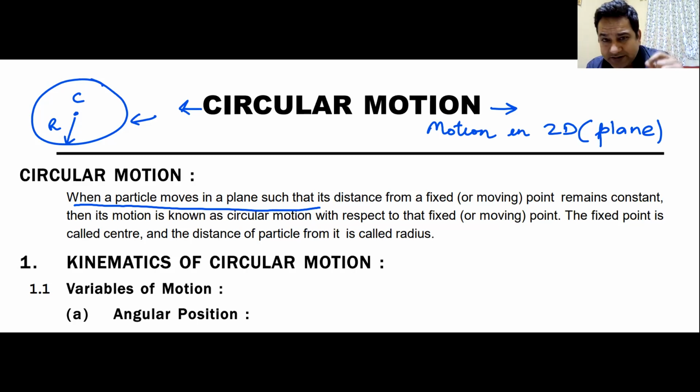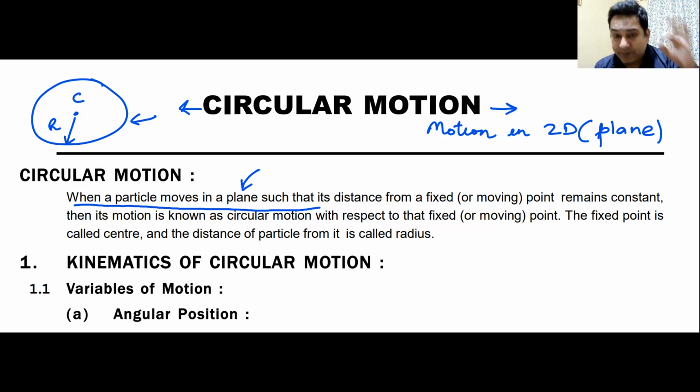Now that fixed point is known as the center of the circle, and that fixed distance is known as the radius of the circle. So if any body or any particle is moving in a plane, remember we are talking about a plane, it has to be moving in a plane, because it can move in space also such that its distance remains the same from a fixed point, that would not be circular motion. So it has to move in a plane. This is an example of motion in two dimensions.